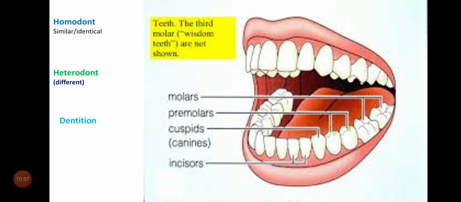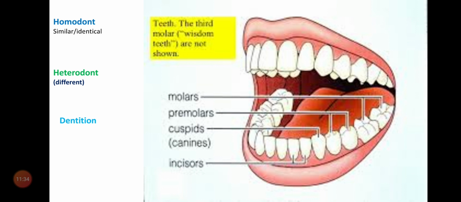How many kinds of teeth are there in the human being? Four kinds. What are they? Incisors, canines, premolars, molars. Are all the teeth similar? No, they are not similar. They are different in their shapes, sizes, and functions. Human beings have four kinds of teeth: incisors, canines, premolars, molars. How many teeth are there in the human being? There are 32 teeth in the human being.